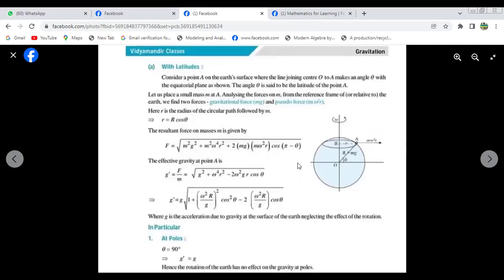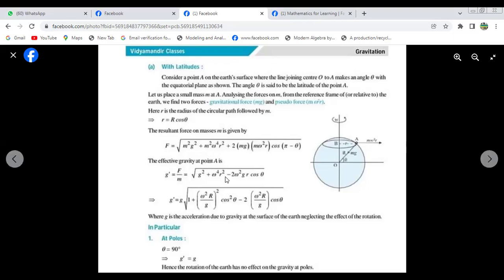Now we can also calculate with the latitudes. Consider the point A on the earth's surface where the line joining the center O to A makes an angle theta with the equatorial plane, as shown here, and we can find the resultant of the forces by the cosine law for the resultant of two forces.